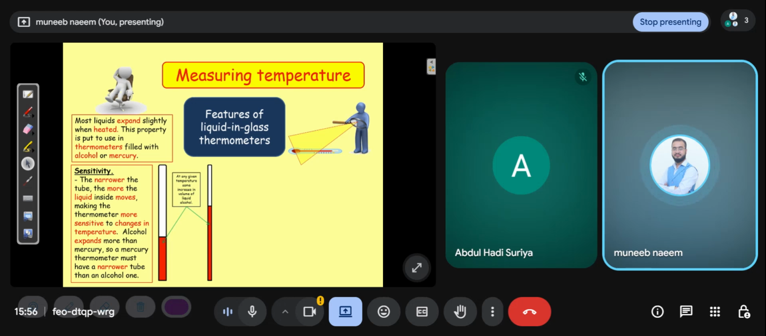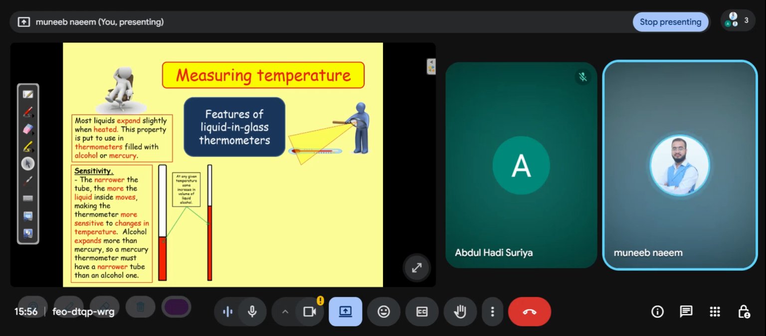Alcohol is used mostly in the coldest areas, because the freezing point of alcohol is less than that of mercury. That's why we use alcohol in the coldest areas, but normally we use mercury. Sensitivity: the narrower the tube, the more the liquid inside moves, making the thermometer more sensitive to changes in temperature.